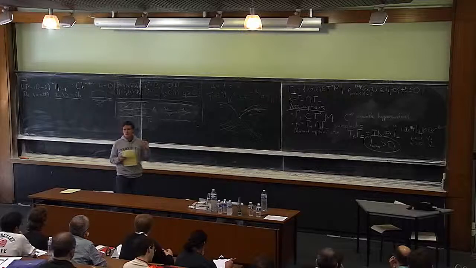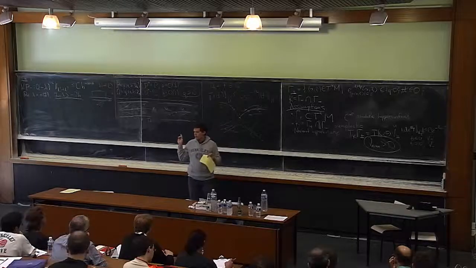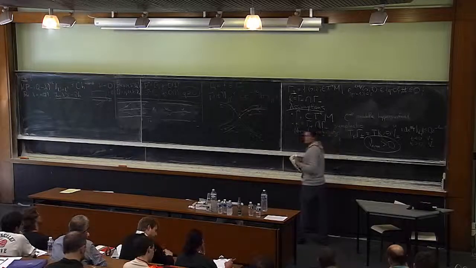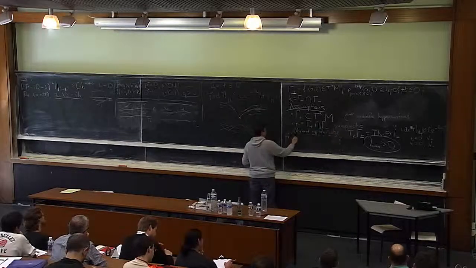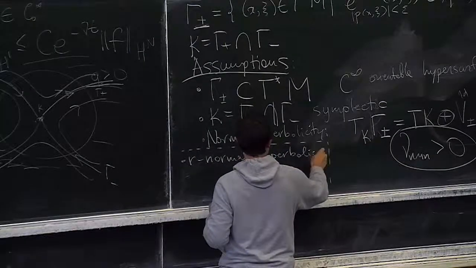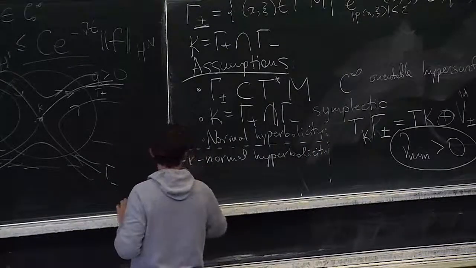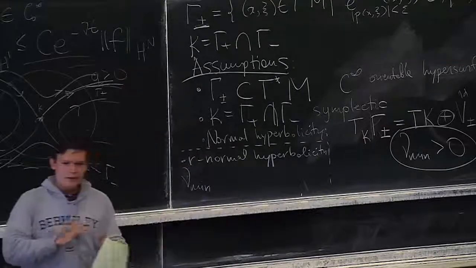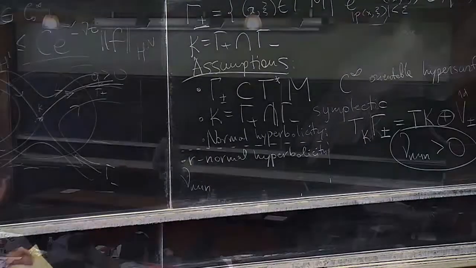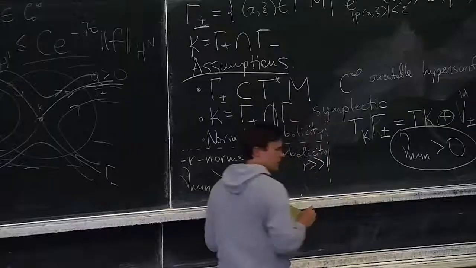Those are the assumptions that we make. Then there is another assumption which is not needed for the theorem here, but is needed for two other statements, so I will make it here in a box and just briefly talk about it. There is a stronger assumption that is also useful, called r-normal hyperbolicity. You assume that your minimal exponential expansion or contraction rate in the directions transversal to the trapped set actually dominates a lot. Here r is a fixed constant, but much larger than 1.